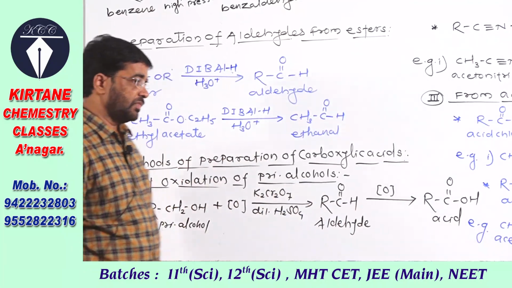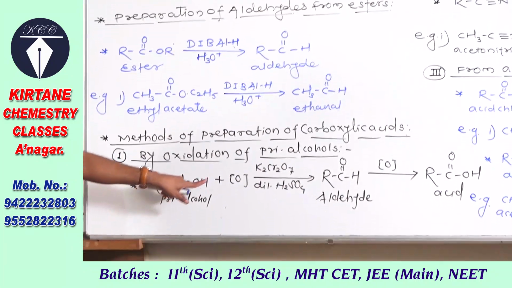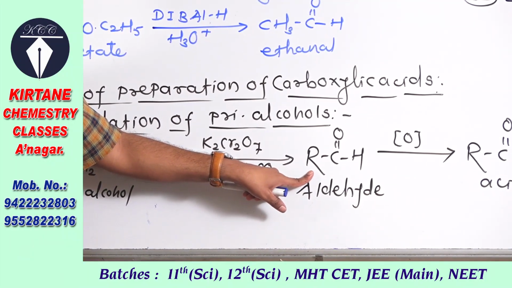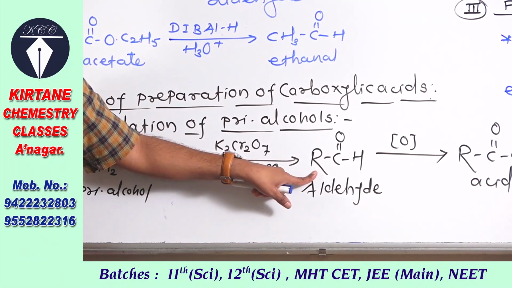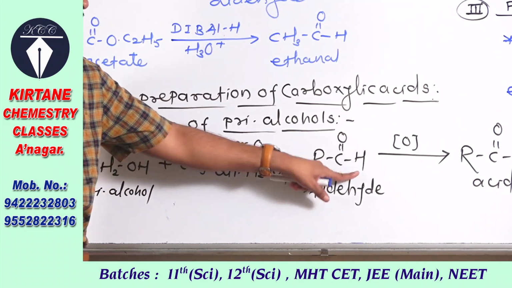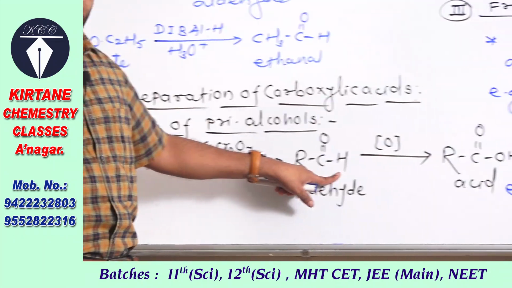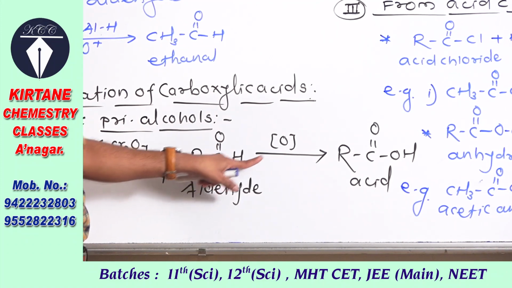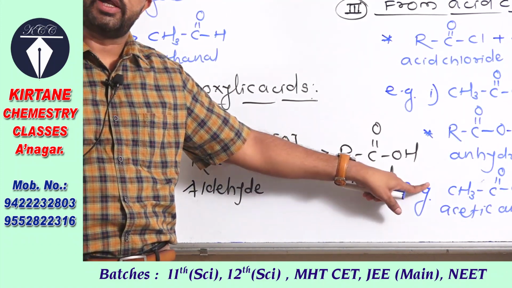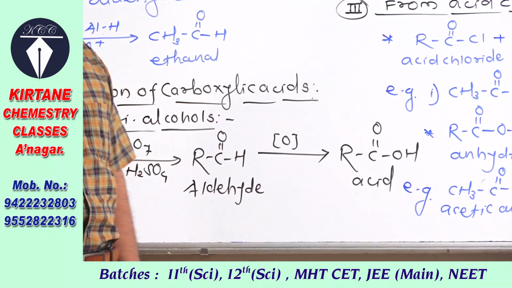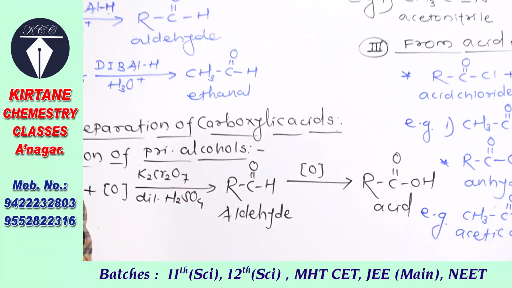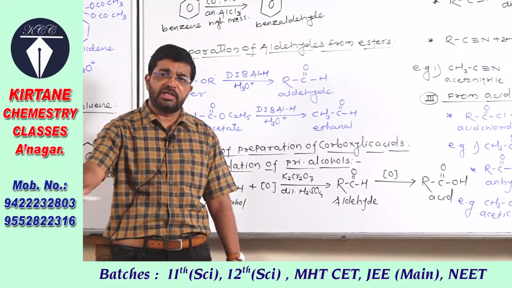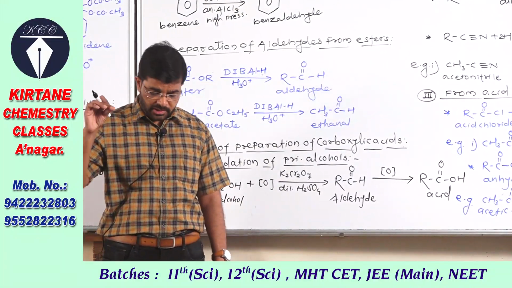So primary alcohols on oxidation first of all change to aldehyde. In this reaction, CH2OH group changes to C double bond OH group, and in second step aldehydes on further oxidation, C double bond OH group changes to COOH group, that is the carboxylic acids are formed. And we can practice by using this general reaction many more examples, specific reaction.